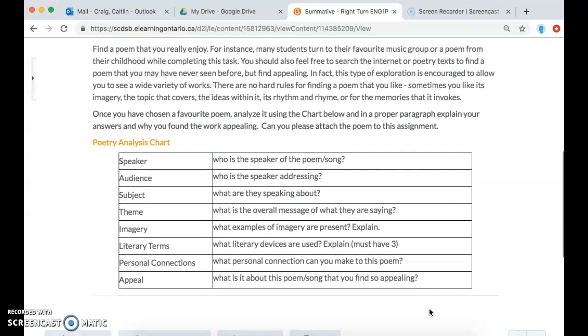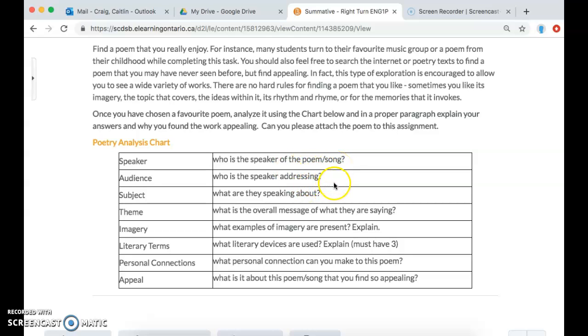My recommendation to you would be to do it in point form first, and then send your point form answers to me as well so I can see that you've addressed each piece, but then you want to make sure that you're putting everything into full sentences, okay? When you're done, I also need you to attach the song or the poem that you've chosen to the assignment as well. So you're going to go through the poem and say who is the speaker of the poem or the song,